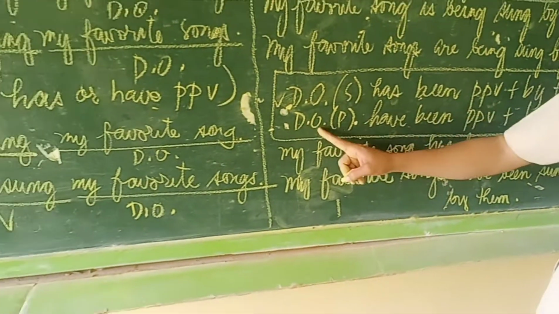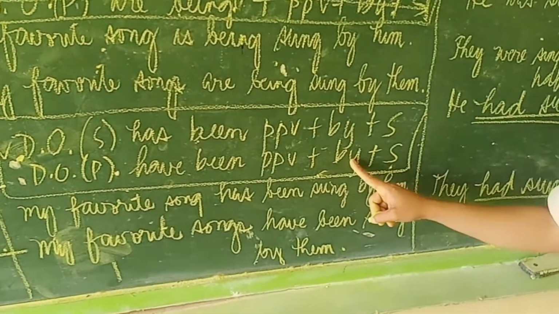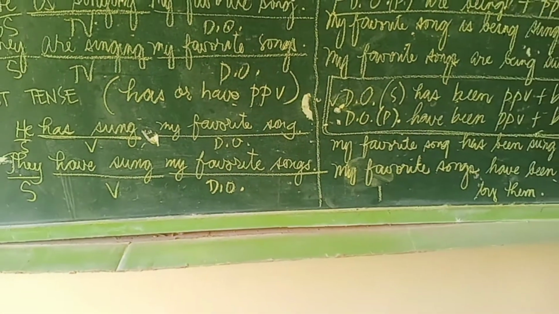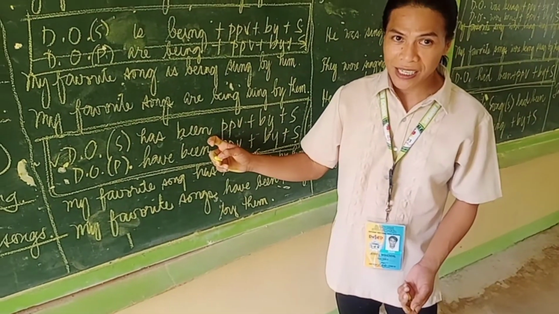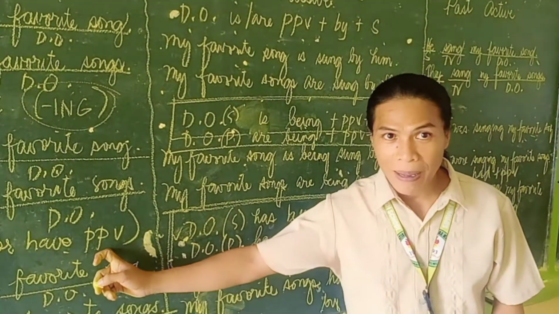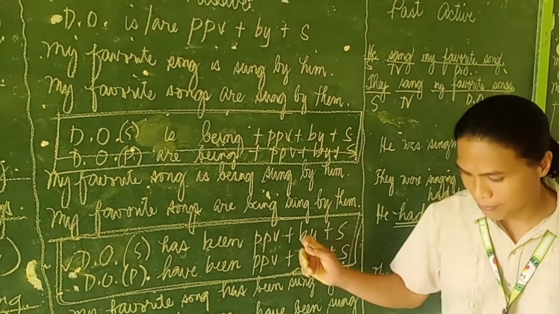If your direct object is plural, we have been plus past participle of the verb by plus your subject.